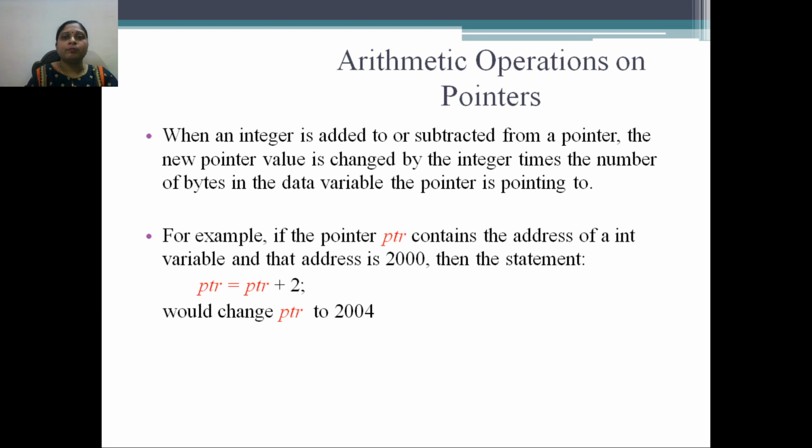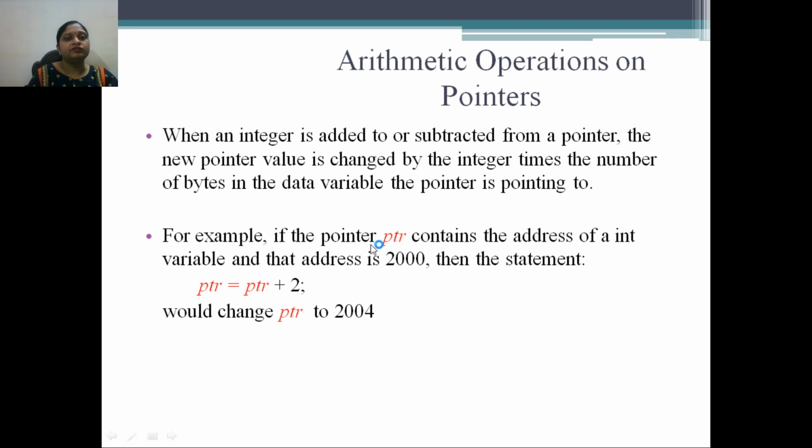Then arithmetic operations on pointers. Okay, so now we understood what is the meaning of arithmetic operator, how we can apply that arithmetic operator on simple variable. Now we'll see how to apply the same operators on pointer. When an integer is added or subtracted from a pointer, the new pointer value is changed by integer times the number of bytes in the data variable the pointer is pointing to.